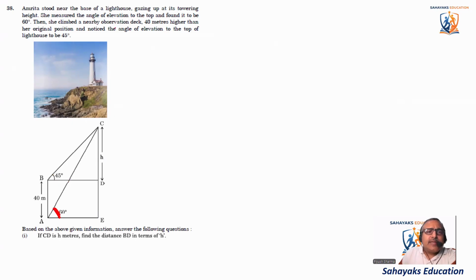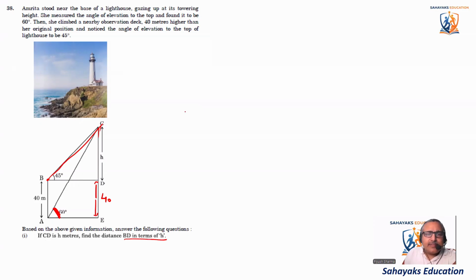Okay, then she climbed up a nearby observation deck 40 meters high. So this is 40, and this distance will also be 40. Then from the new position, she noticed the angle of elevation of the top of the lighthouse to be 45. So from here, the angle of elevation is 45 degrees. Good. So this distance is given as h. Now, if CD is h, find the distance BD in terms of h.